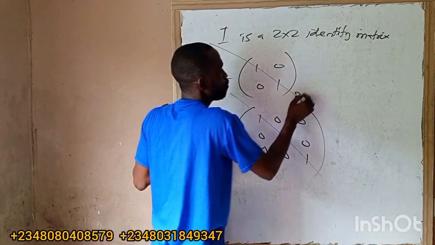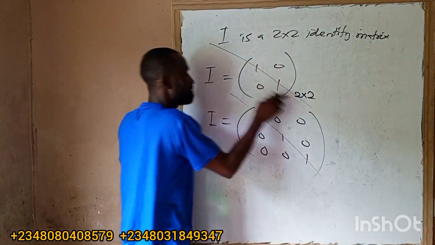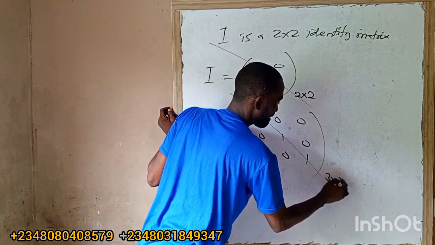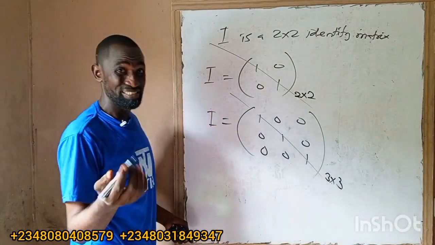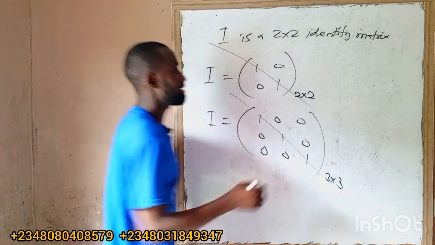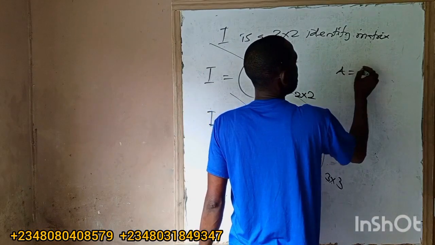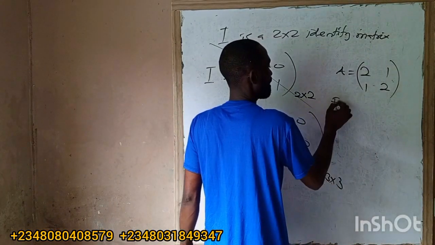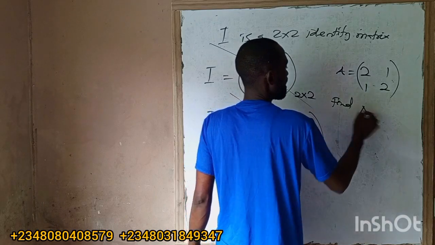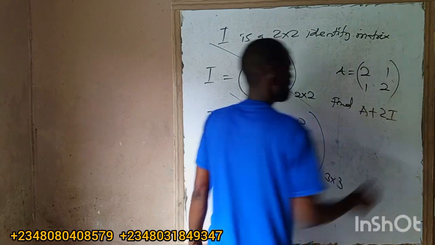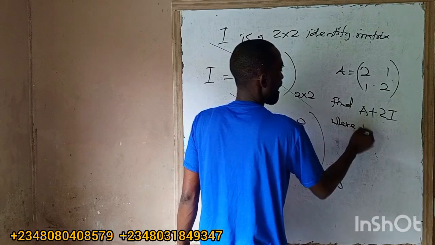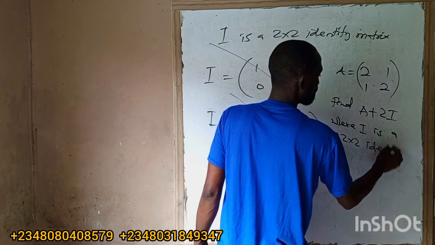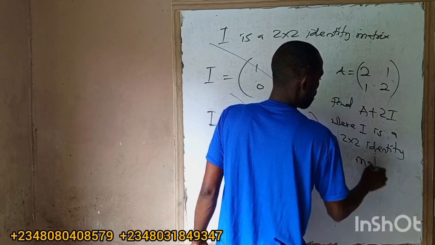This one is 2 by 2, the 2 by 2 identity matrix. And this one is the 3 by 3 identity matrix. So in the question, they can say A equals maybe 2 1 1 2. Now say you find A plus 2I, where I is a 2 by 2 identity matrix. Are you with me?